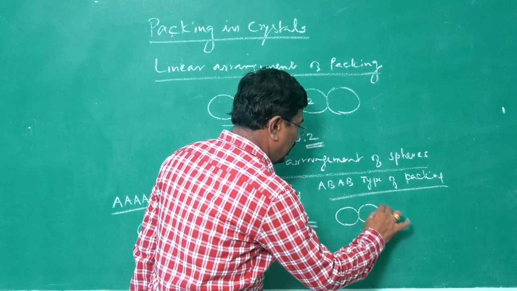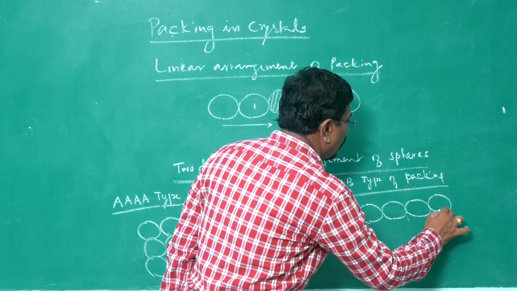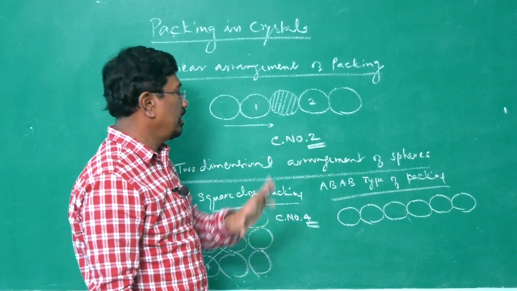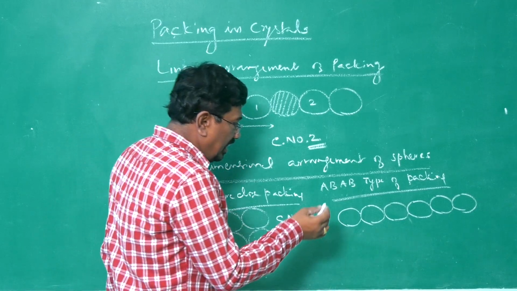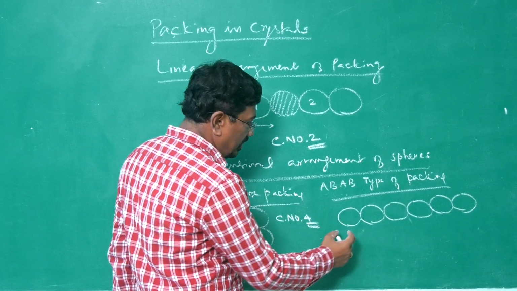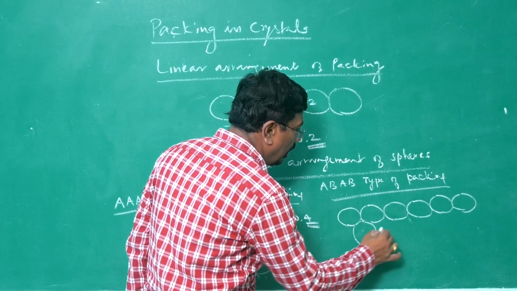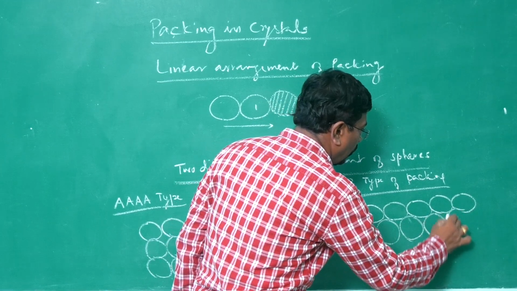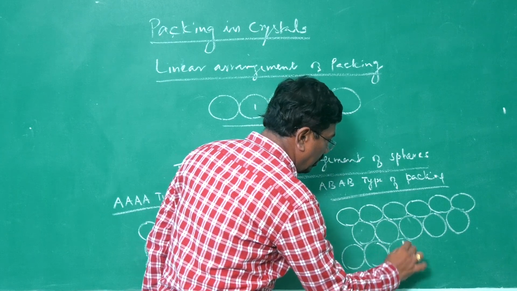In the first line, the spheres are touching one after the other continuously, as we have seen in linear packing in single dimension. The next layer, in the next layer, it is not placed over this. Instead, it fills the gap. 1, 2, 3, 4, 5. Likewise, it goes. Next layer, like this.